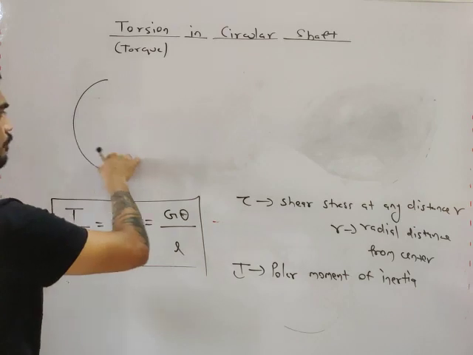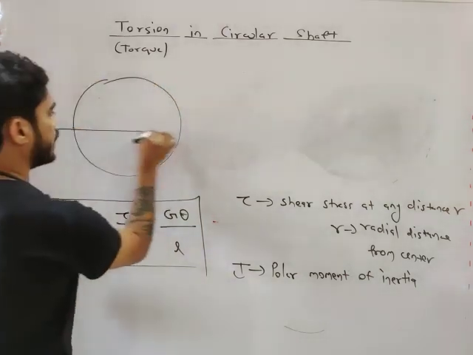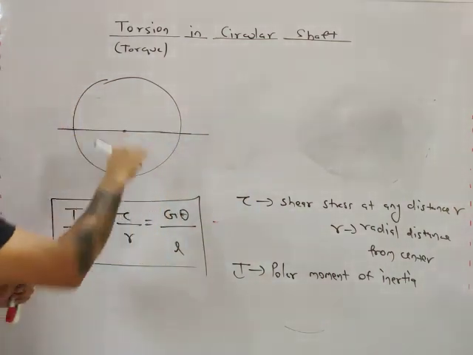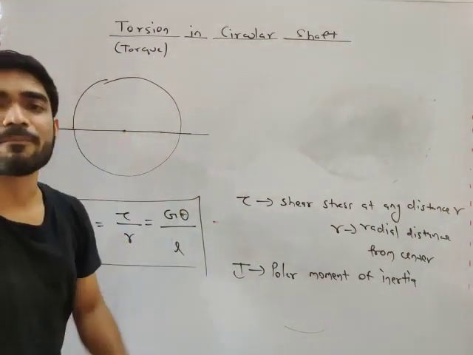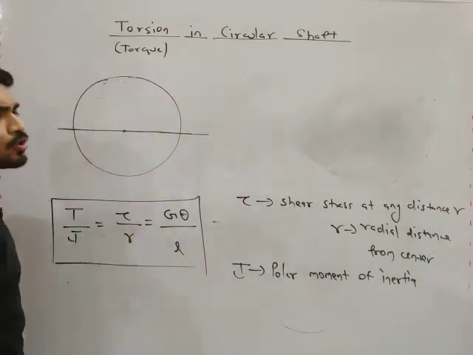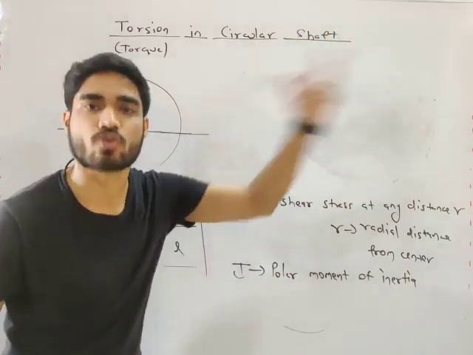Let's say we have a circle, and we want to calculate moment of inertia about this axis. What is the meaning of moment of inertia, my friend? Moment of inertia is also known as the second moment of area, or area into distance square.